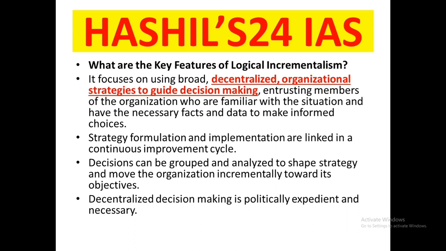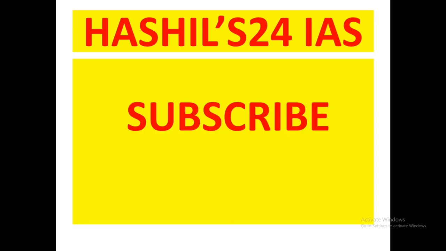Next, decentralized decision making is politically expedient and necessary. Why so? Because the members are interested in the decision making process. And as you know, decentralized decision making is quicker, and is necessary. Now this question is over.